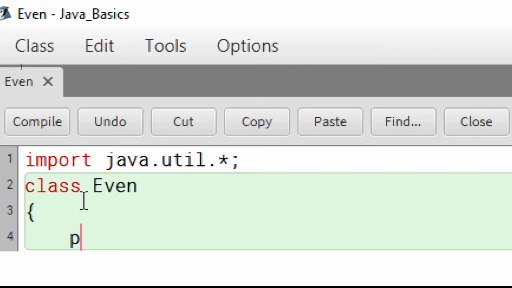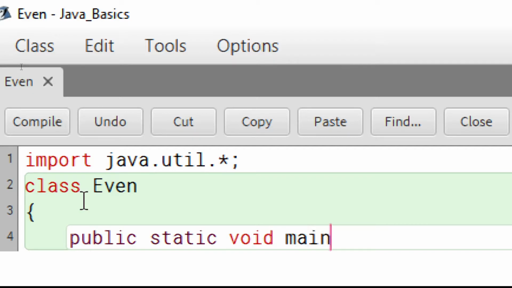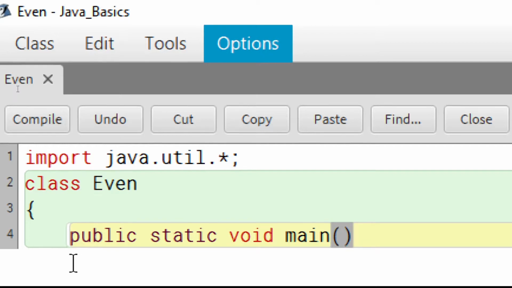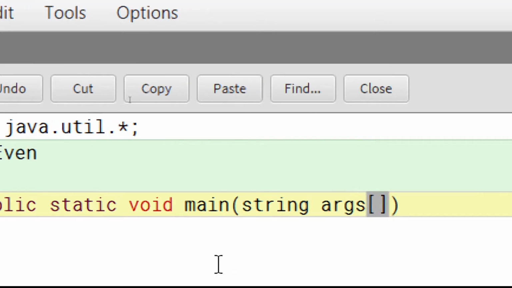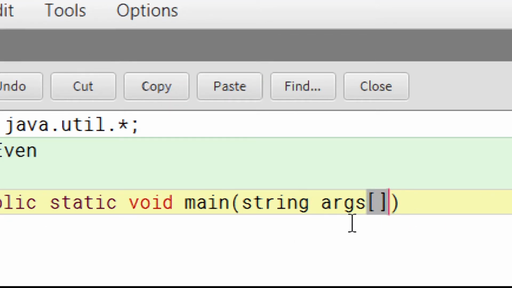then write the public statement, that is public static void main, and two open curly brackets, and then inside that, if you wish, you can leave it empty, or you can fill it with the statement String args. So these are called arguments. So it works fine even if it is empty or even if you write it.